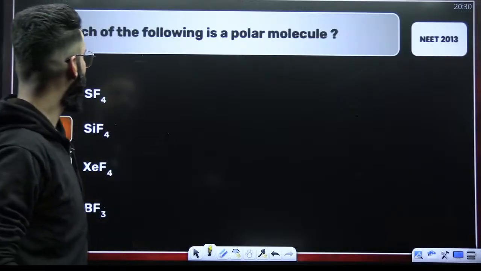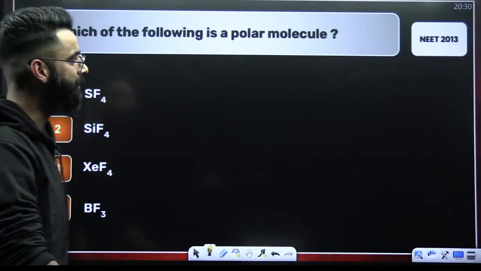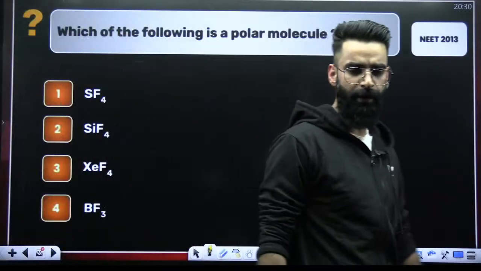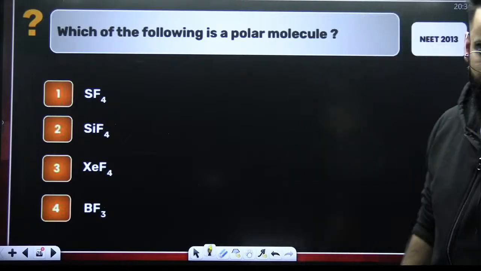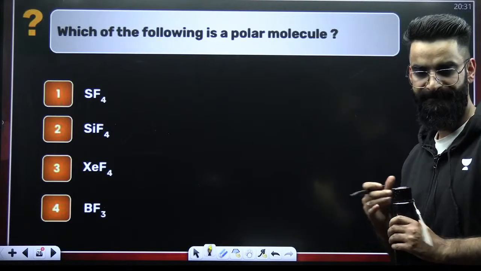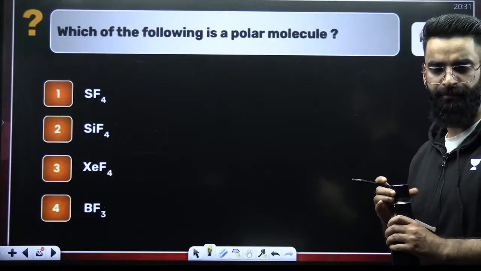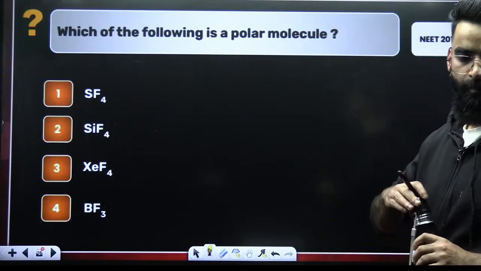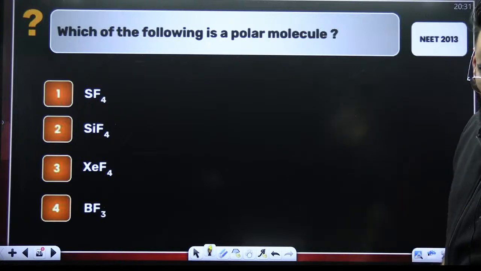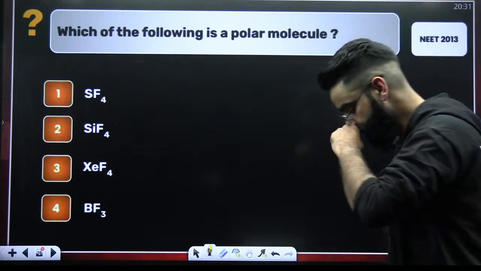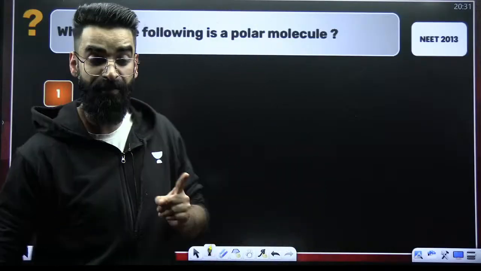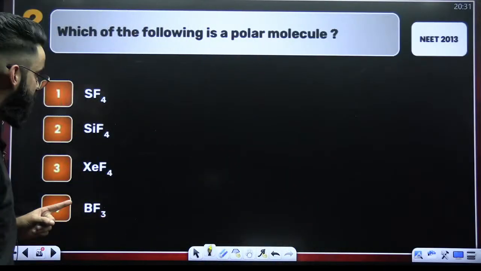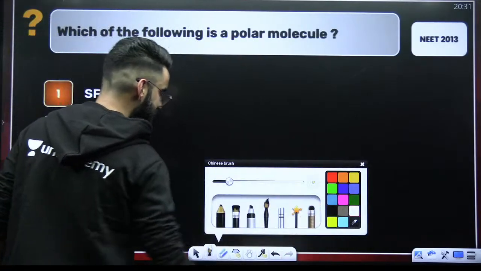All right, look at this one. Which of the following is a polar molecule? Quick, everybody. Which of the following is a polar molecule? Check the type of the molecules first.